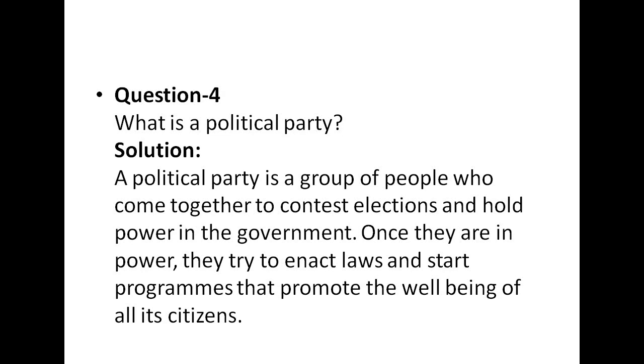So here the solution of this question is, a political party is a group of people who come together to contest elections and hold power in the government. Like a political party is the group of people who basically come together as a whole and participate in these elections and try to hold power in the government. And once they are in power, they try to enact laws and start programs that promote the well-being of all its citizens.